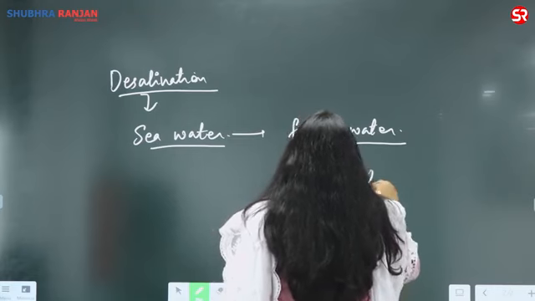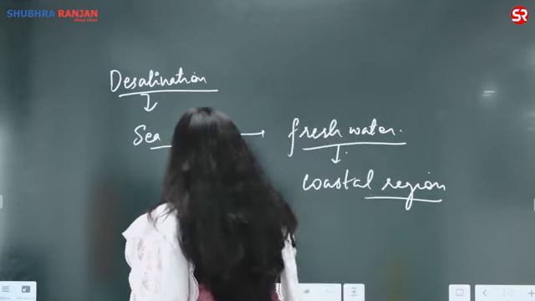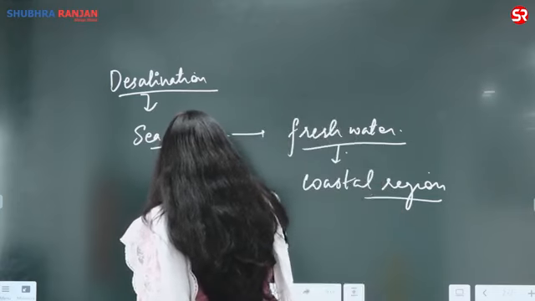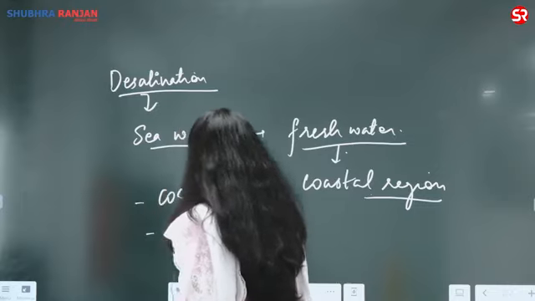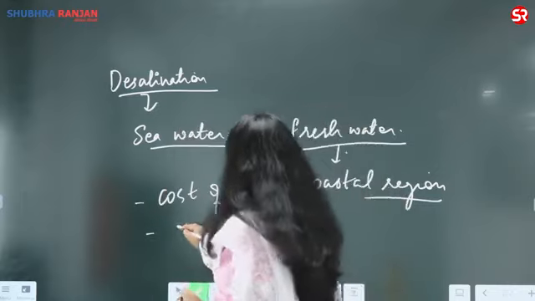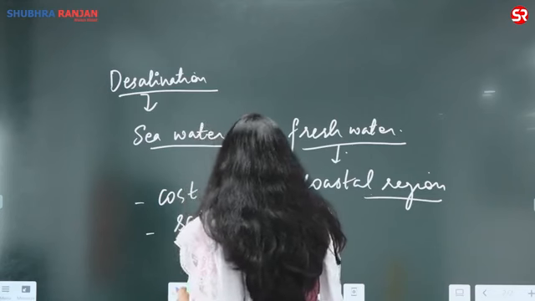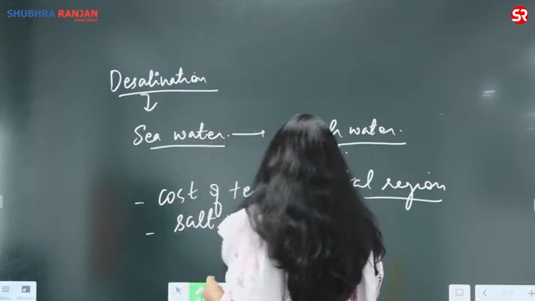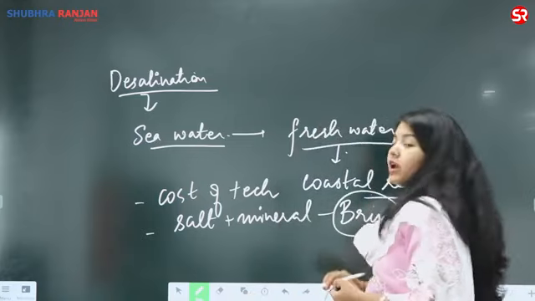But now what is the biggest problem? The biggest problem is, one, the cost of the technology. Second, when I remove the water which is high in salt and mineral concentration, which is also called brine, and release this brine, what is brine?